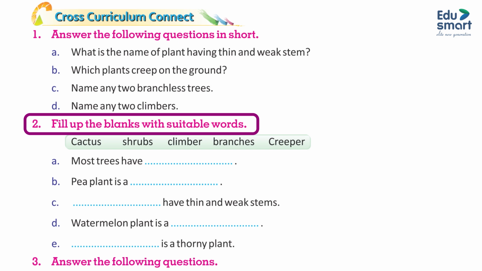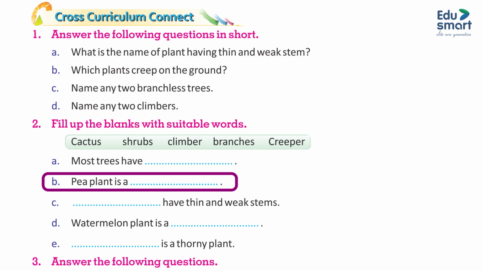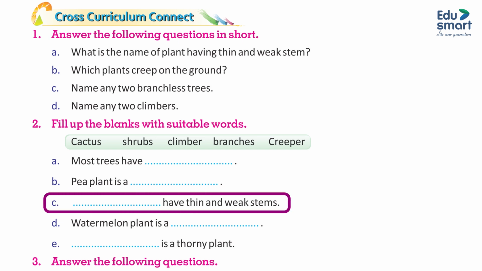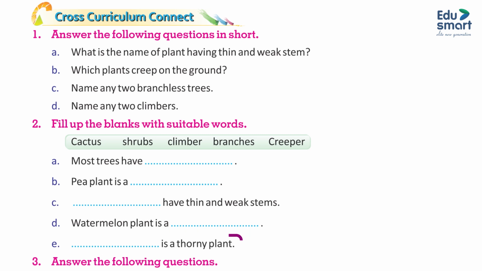2. Fill up the blanks with suitable words. A. Most trees have dash. B. Pea plant is a dash. C. Dash have thin and weak stems. D. Watermelon plant is a dash. E. Dash is a thorny plant.